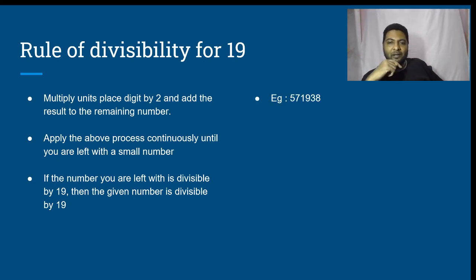Example, 571938. Units place 8, multiplied by 2, get 16.